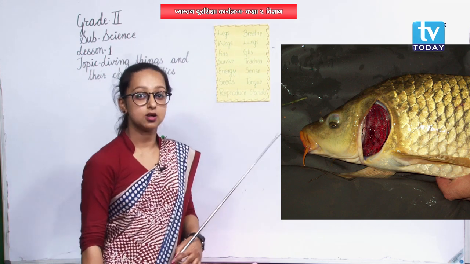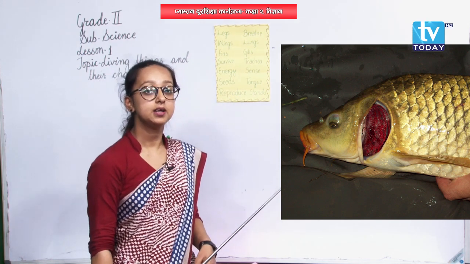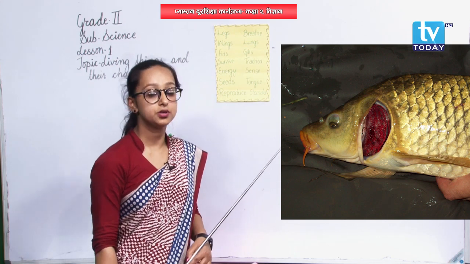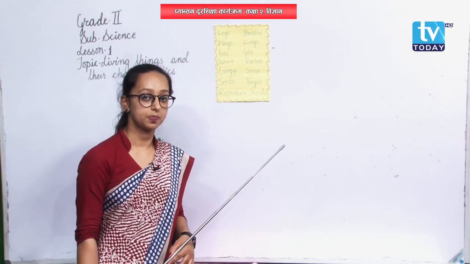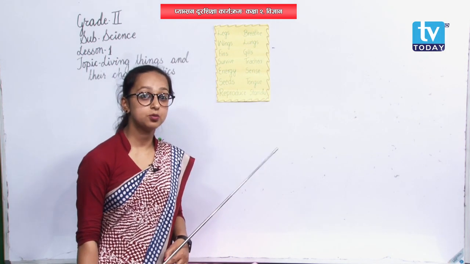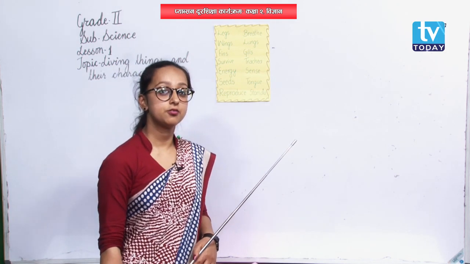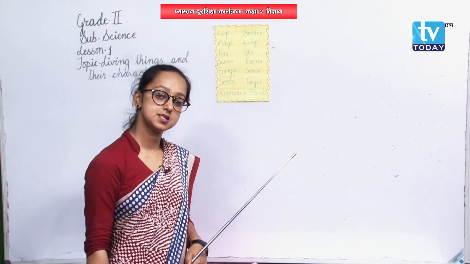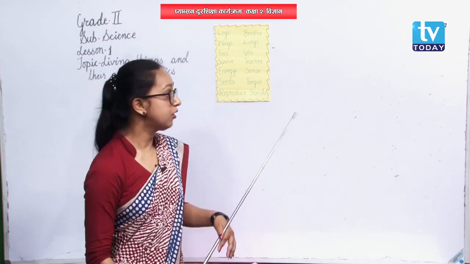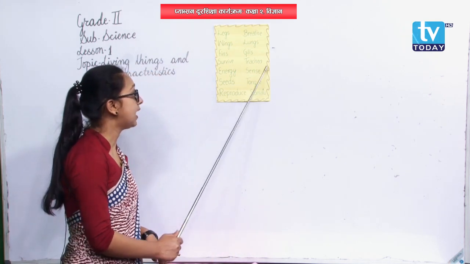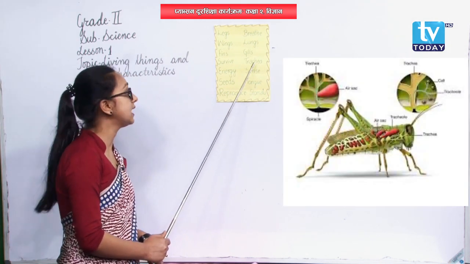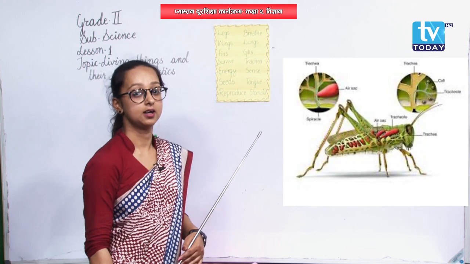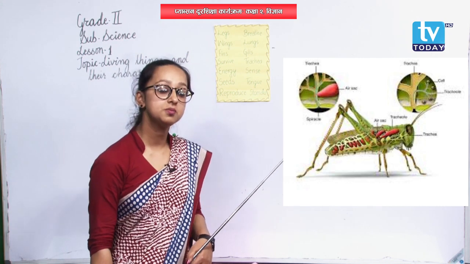So, gills is also the breathing organ in fish and some other aquatic animals also. Okay, like tadpoles, the babies of frogs, they also breathe with the help of gills. Is it okay? Okay, now trachea. T-R-A-C-H-E-A, trachea. What do you mean by trachea?